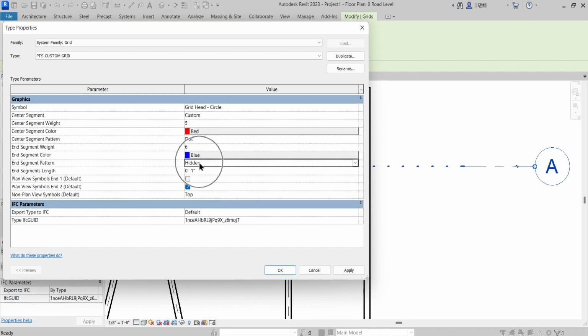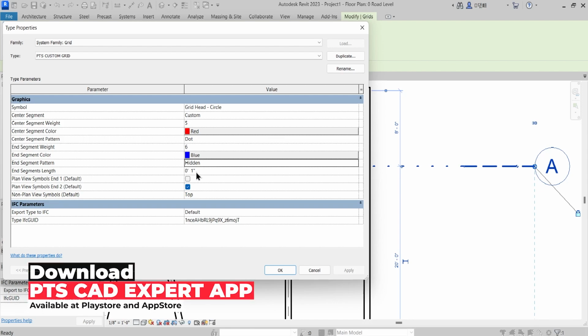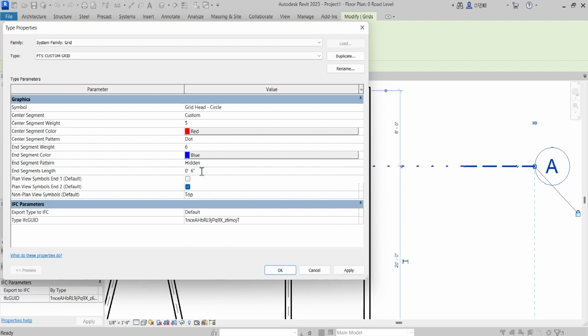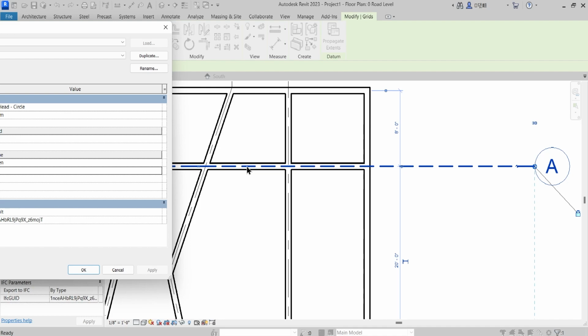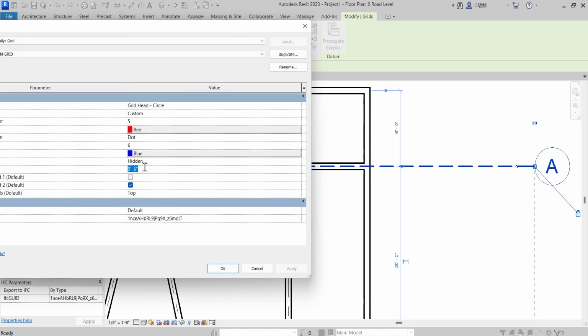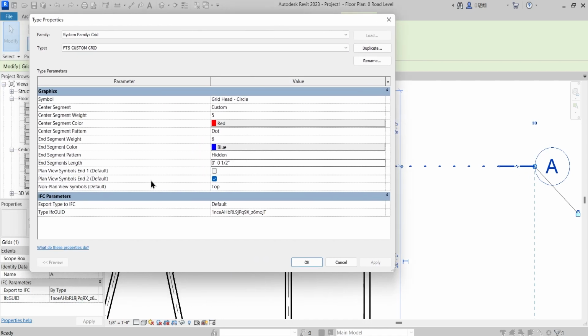This is the different line style. It is just a line style. Okay, end segment length. But before that I would just apply, and you see that this is the change that it has made. Okay, and end segment length, I would just enter that I want it to be 6 inches and apply. So that will, 6 inches is too much, 0.5 inch. Yeah, so that will expand and reduce the length of that particular segment.